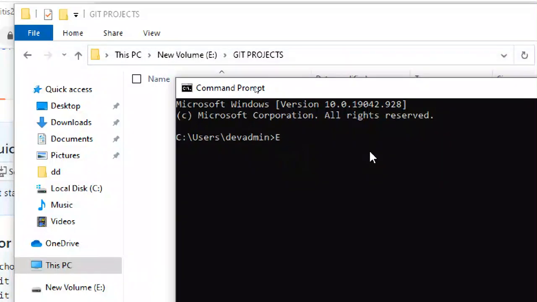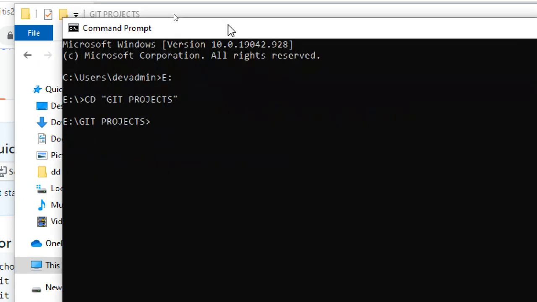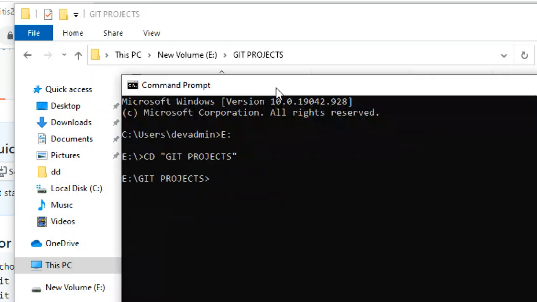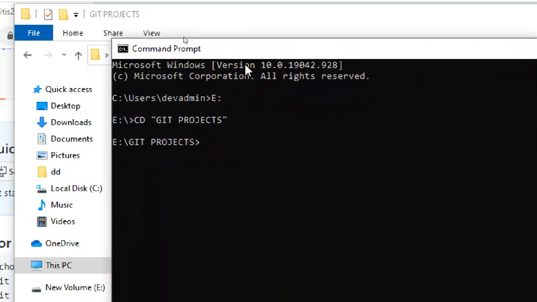First I'm going to the E drive and cd git projects. I got it. We need to see both parallelly like that, that's why I'm keeping it.